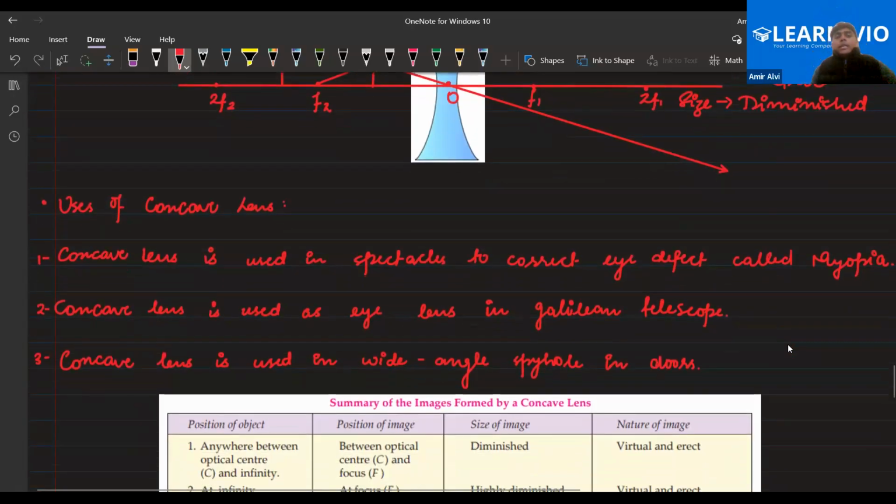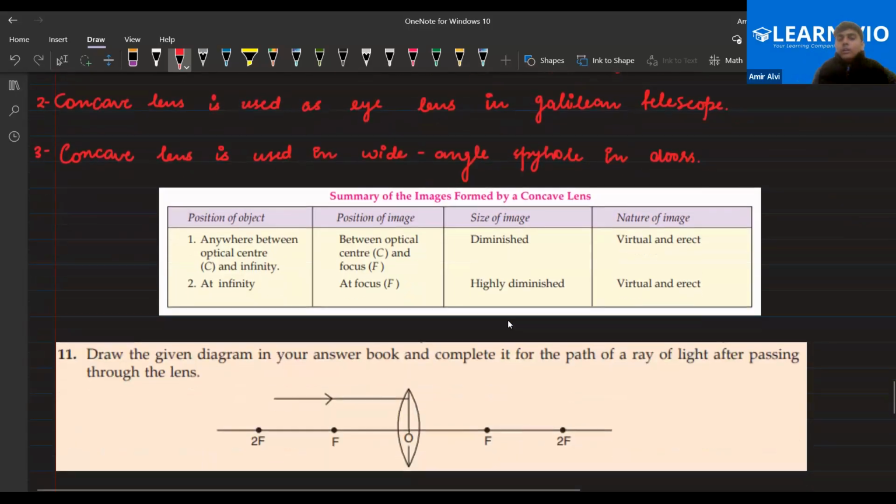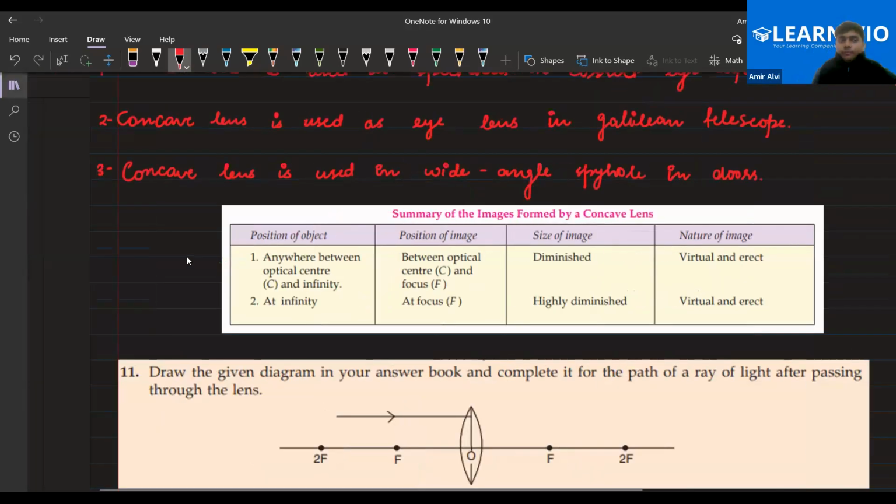Next, a concave lens is used in spectacles to correct the defect called myopia. A concave lens is used in the Galilean telescope, which is a type of telescope. Second, a concave lens is used in wide angle spy holes in doors. Clear? The door holes that you see are basically concave lenses fitted in them. So I hope it's clear to all of you, everyone.